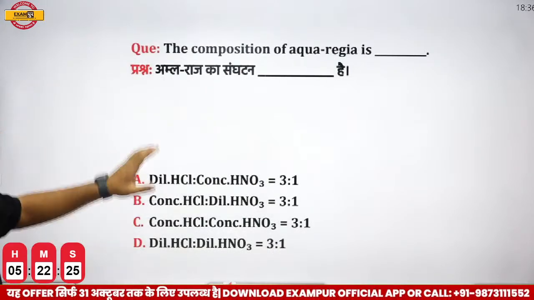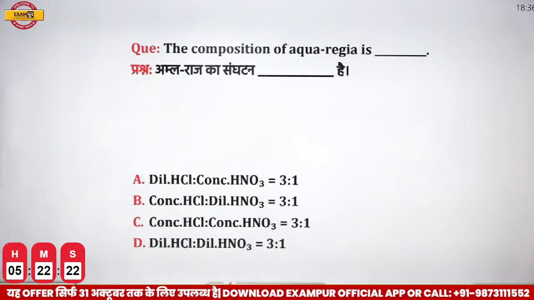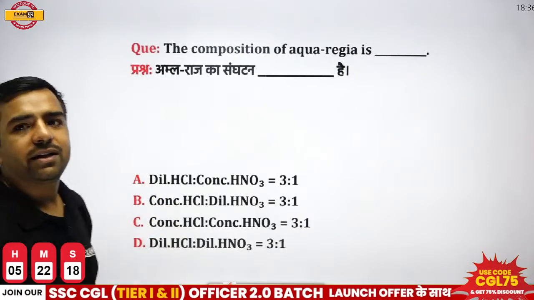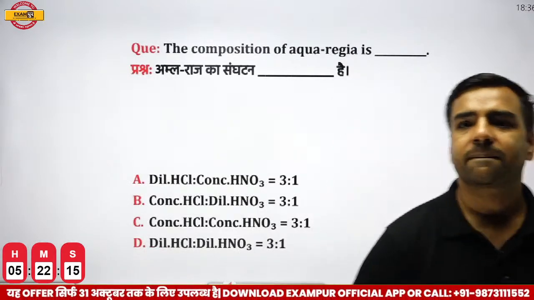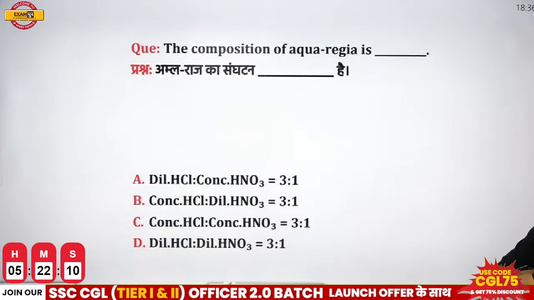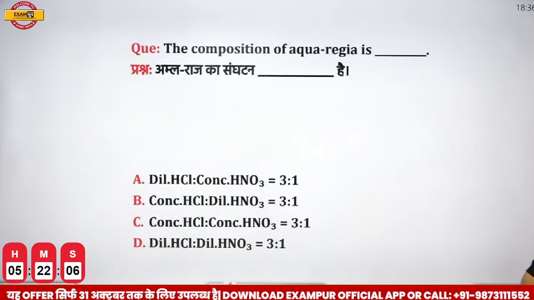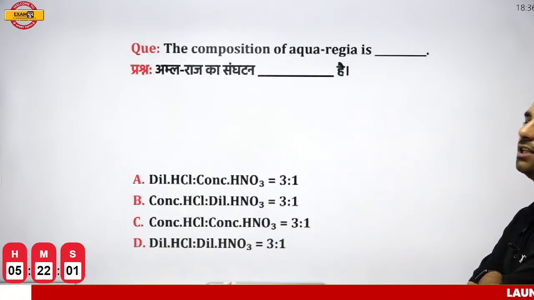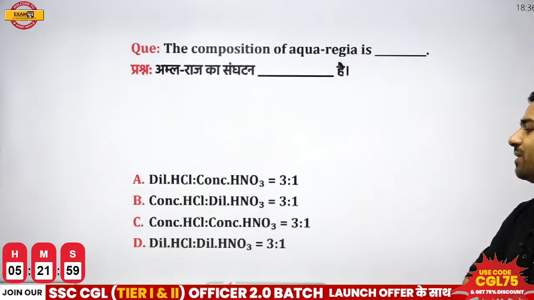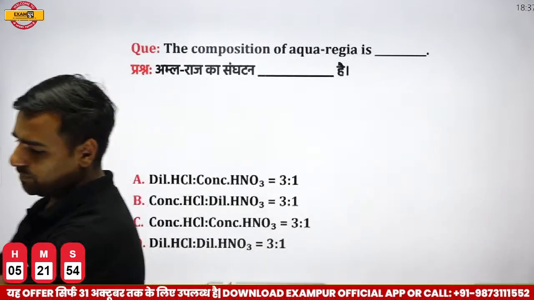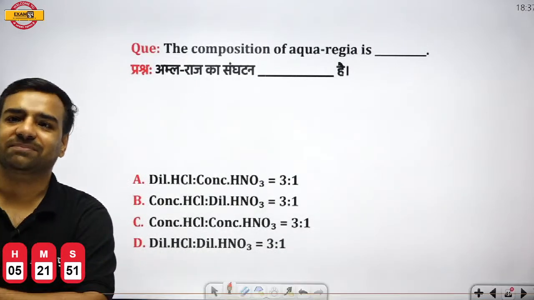Next, the composition of Aqua Regia. What is the composition of Aqua Regia? We have 4 options here. Let's see. Is there any confusion? We have dilute HCl and concentrated HNO3 with 3:1 ratio. Concentrated HCl and dilute HNO3 with 3:1 ratio. Concentrated HCl and concentrated HNO3 with 3:1 ratio. And the fourth one is dilute HCl and dilute HNO3 with 3:1 ratio. What will be the correct answer? I guess this is going to create confusion, huh?